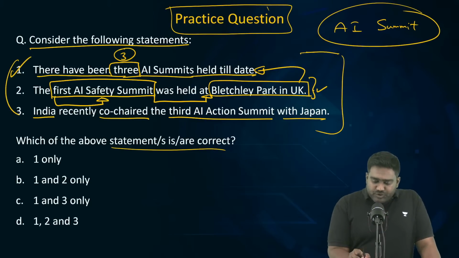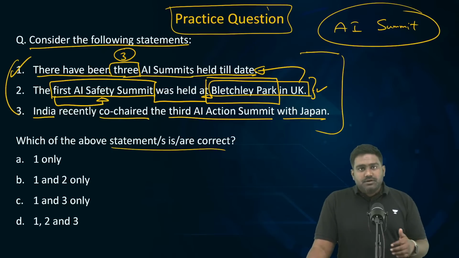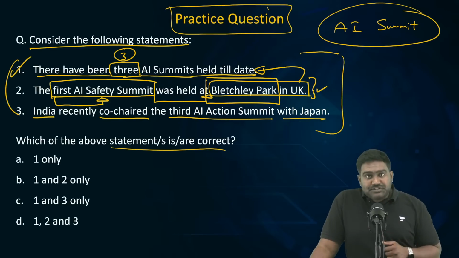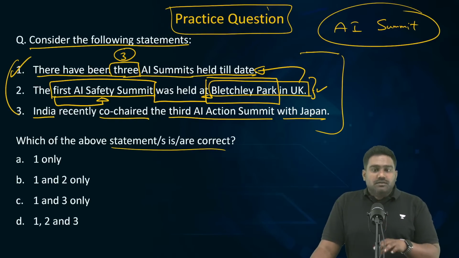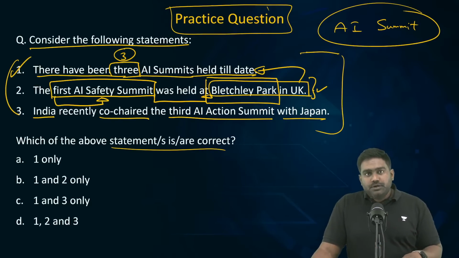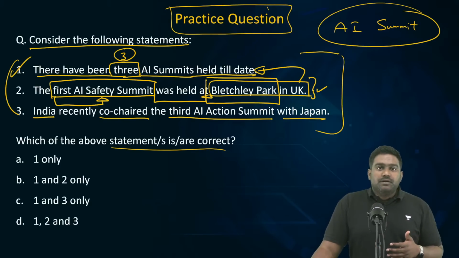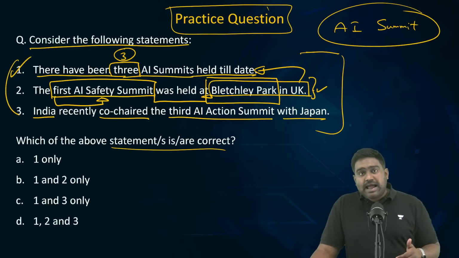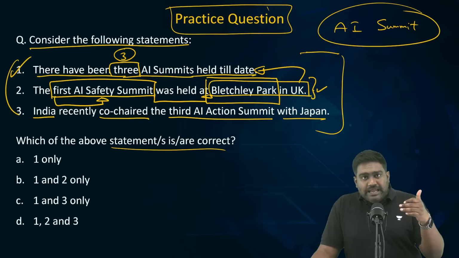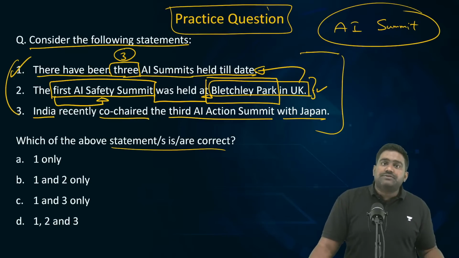See, Bletchley Park is of great historical significance. Those who are lovers of history, they would know about Bletchley Park. This is where UK's digital intelligence apparatus was based out of during the World War era. It was at Bletchley Park where the British intelligence, essentially, managed to crack and decipher the encrypted codes of the Nazis.